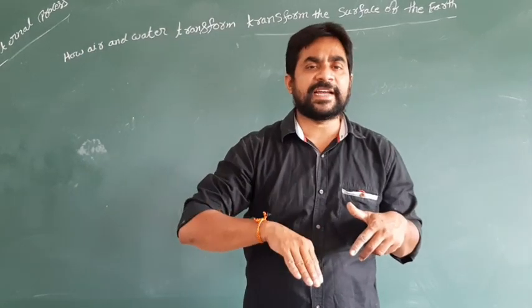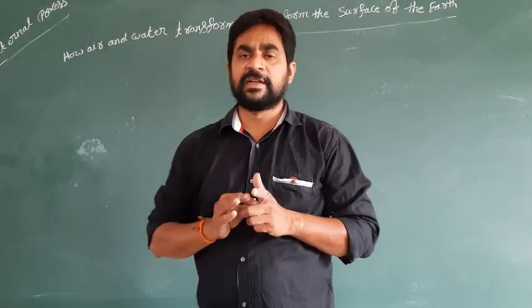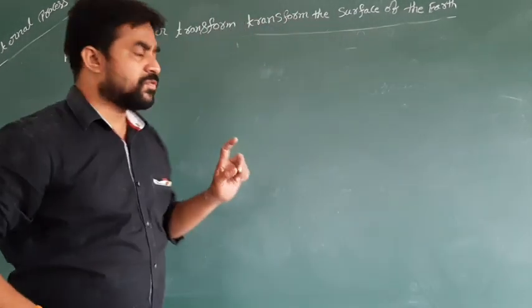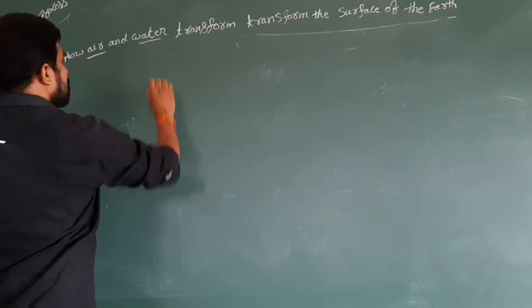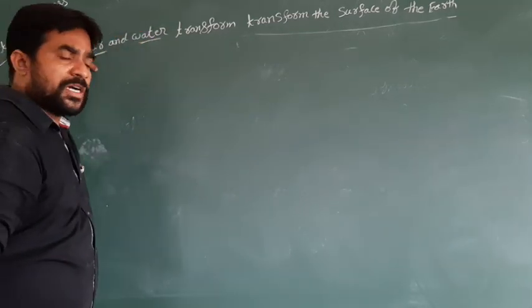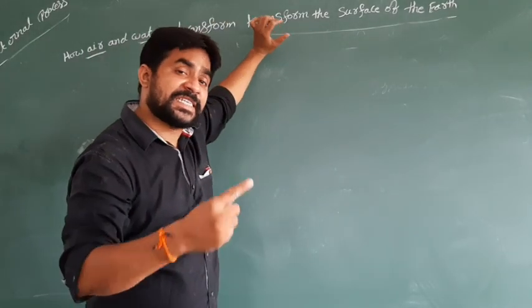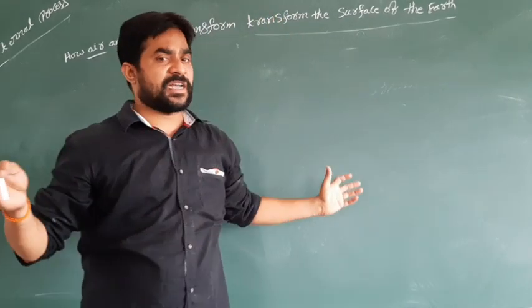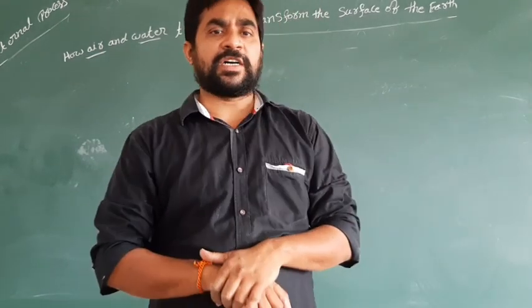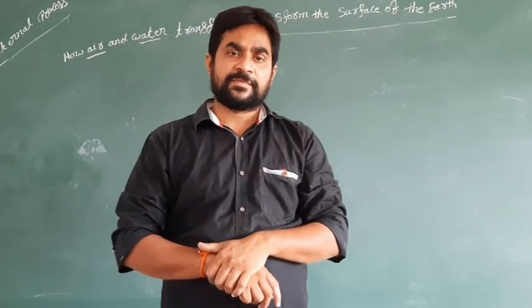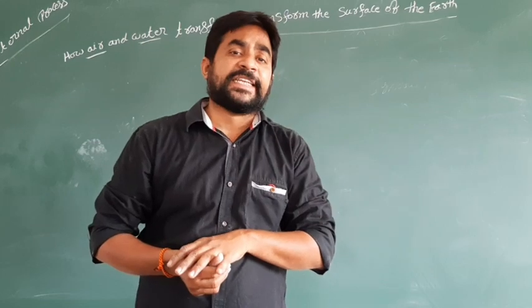Now we are going to learn about the external process, where some areas were formed because of the involvement of air and also water. So water and air are transforming, that means changing, the earth into different types of shapes. The interaction of water and air on the earth is also called the denudation process.